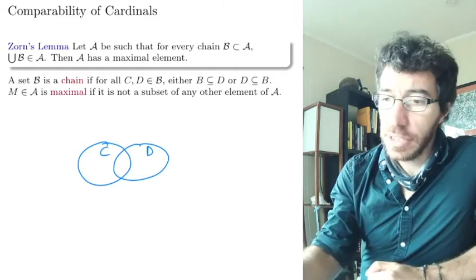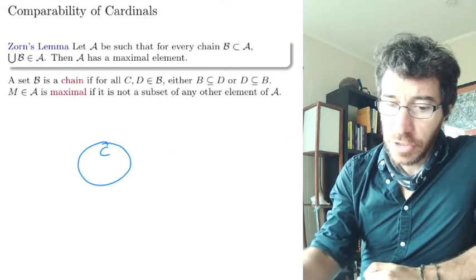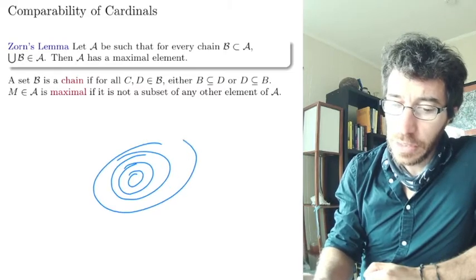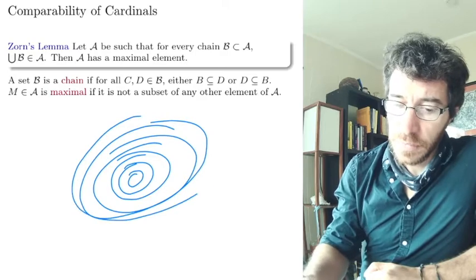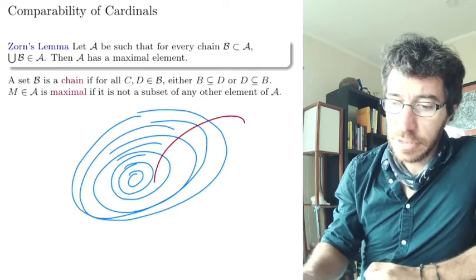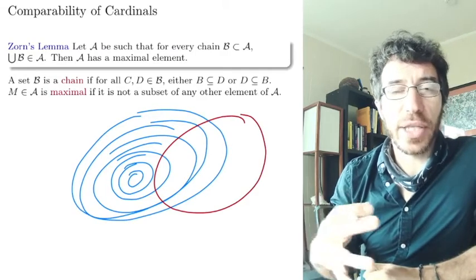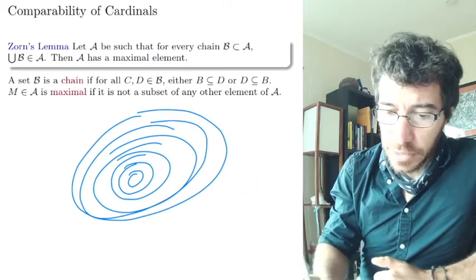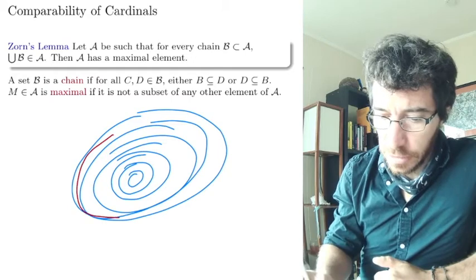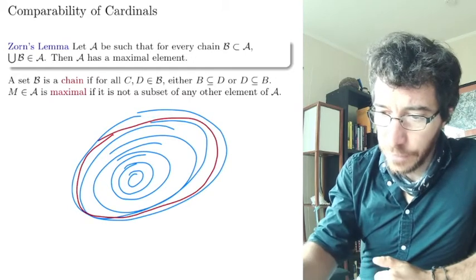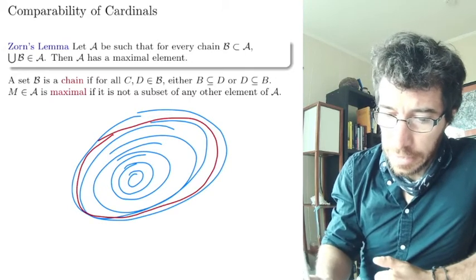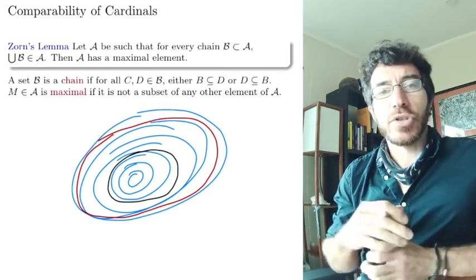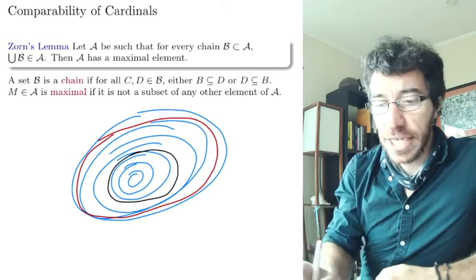In a chain, the elements need to look like all included in the other, and you never have something that is not included in the rest, so it doesn't compare to the rest. Whenever you take two elements, let's say we take the red element here and the black element there, one of them has to be a subset of the other. So if you have a collection of sets like this, it's called a chain.